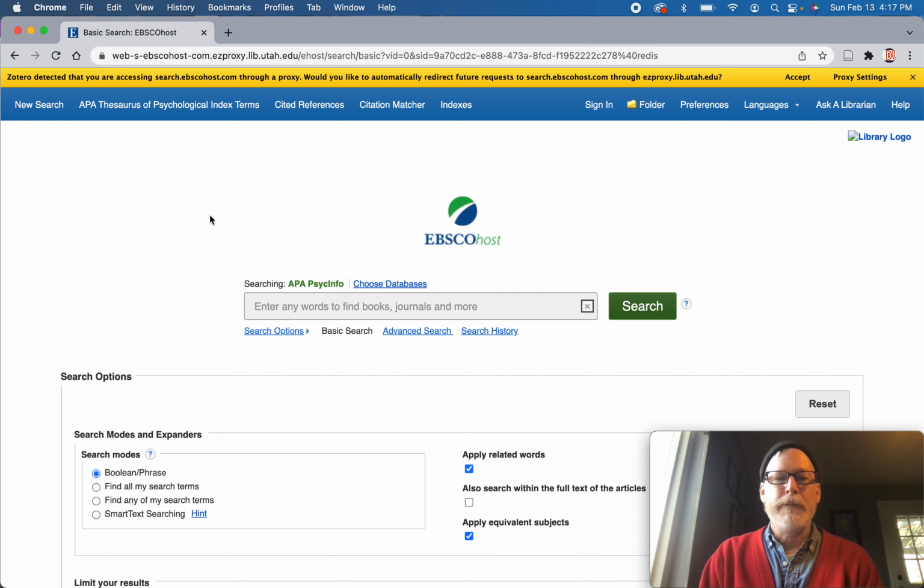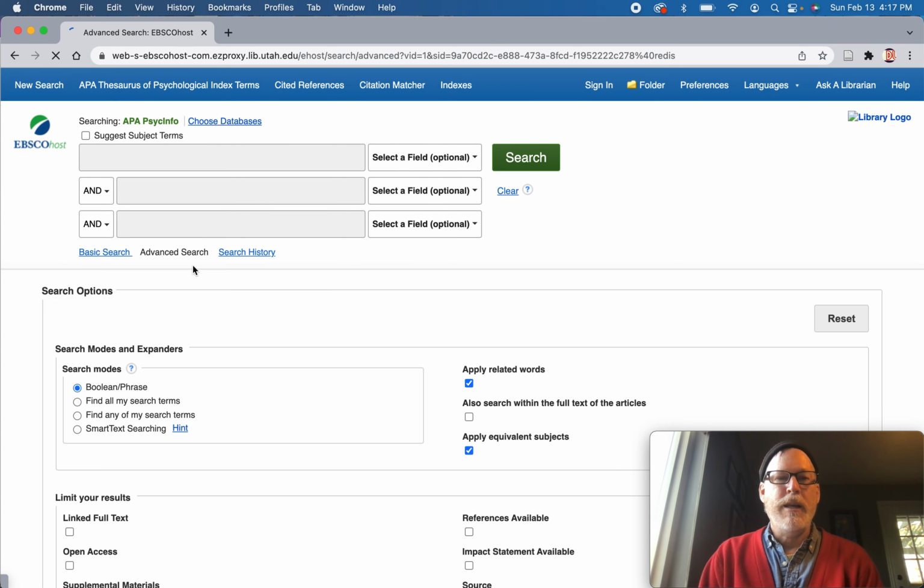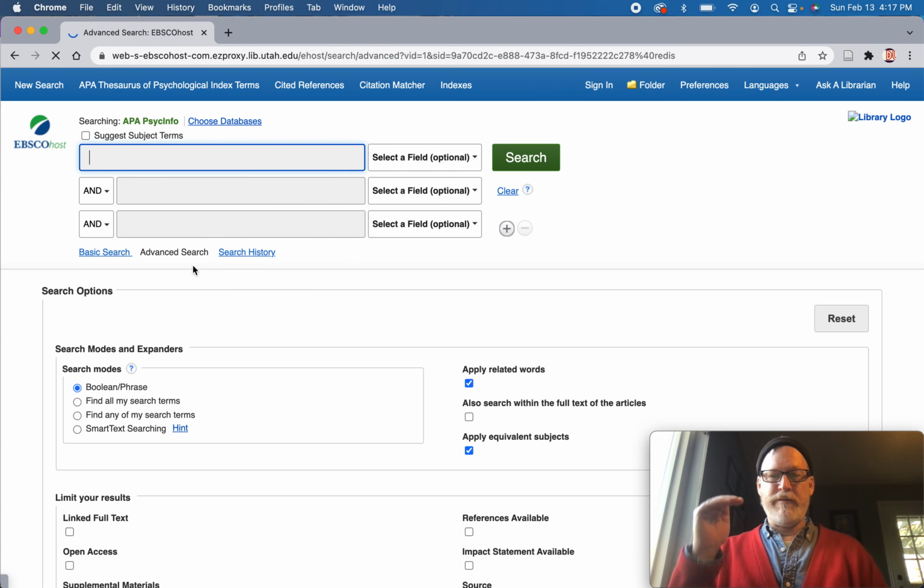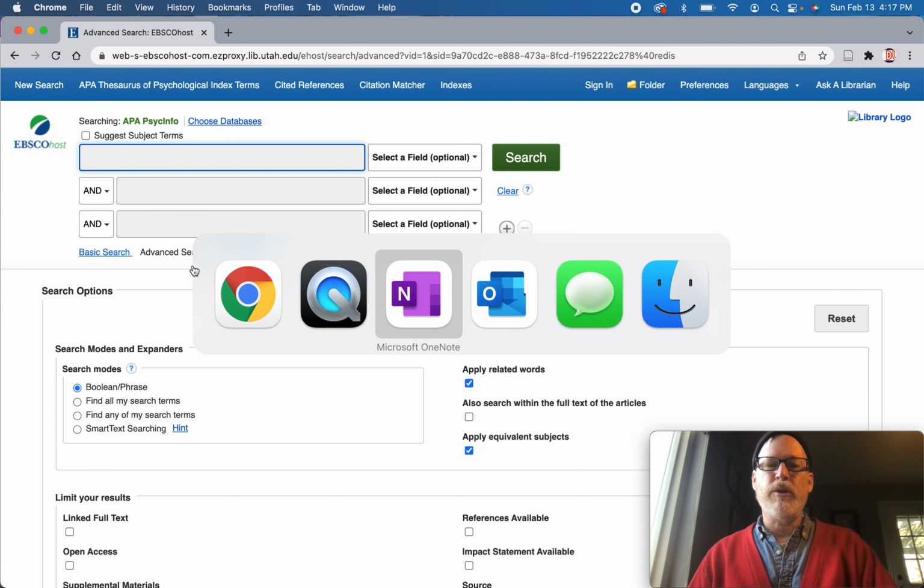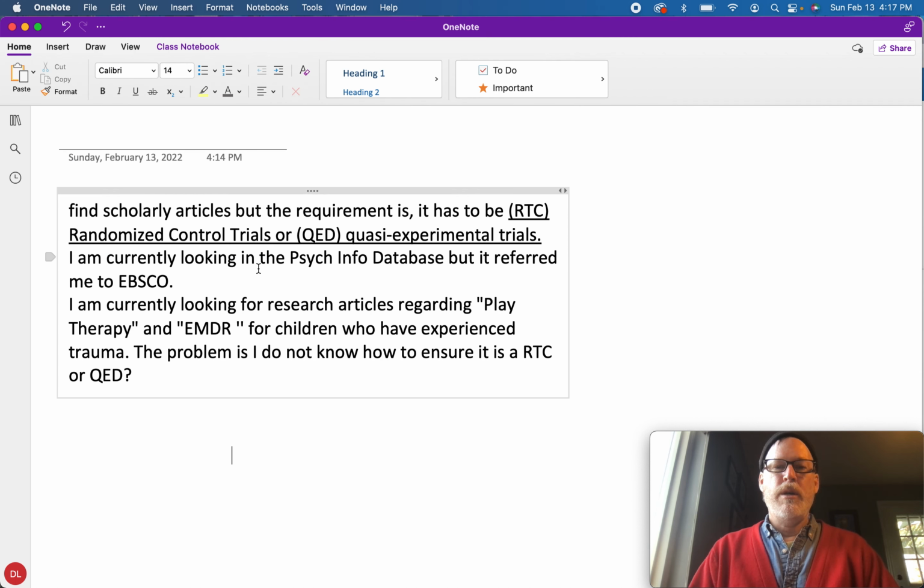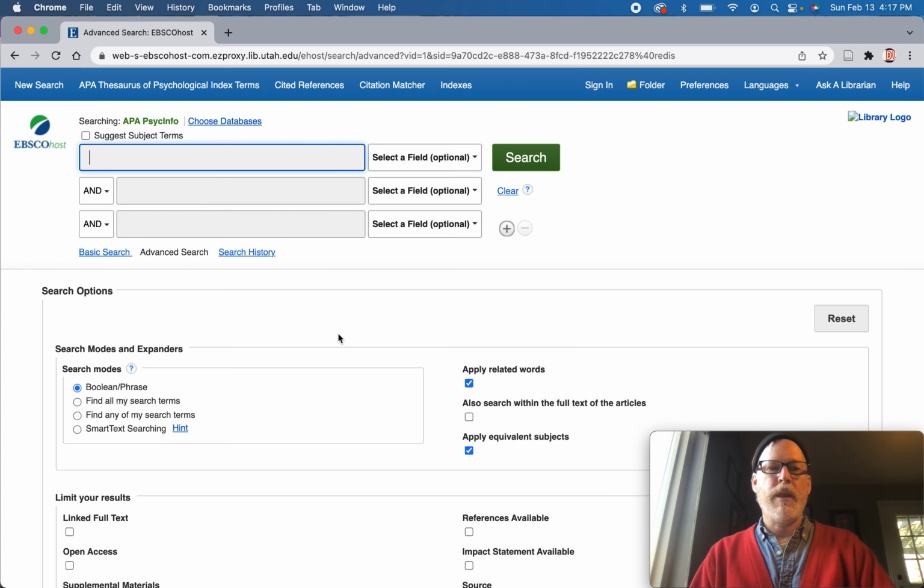So let's go to the advanced search. So we're in the psychology database. The cool thing about advanced search is we can break stuff down into concepts. So let's go back over to my notes. So, okay, here we go. Play therapy and EMDR for children. Let's start with that one. So we have the intervention, and we have the population.